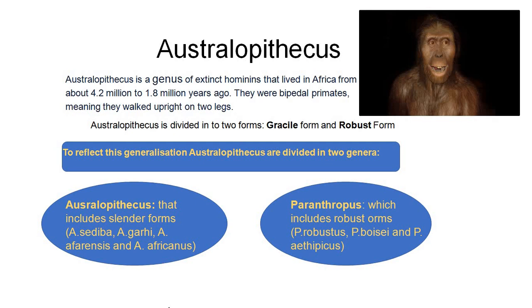Either they were doing brachiation or they were doing knuckle walking. As in Ramapithecus, in the last video, we have seen that Ramapithecus was doing branch walking with the help of his knuckles, which is called knuckle walking. But in Australopithecus, for the first time in human evolution, we find that it was walking on two legs.